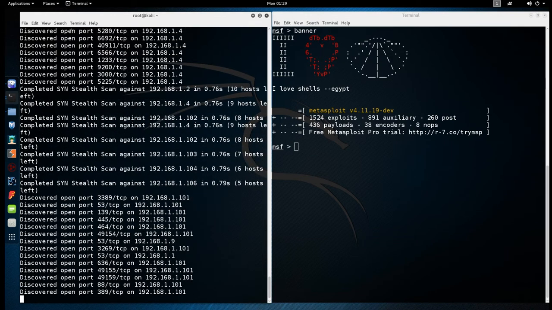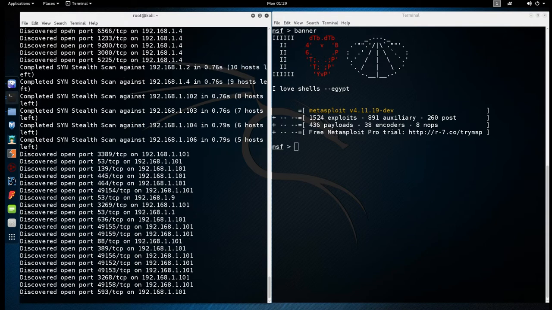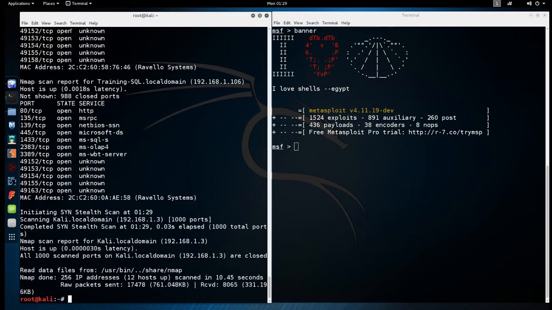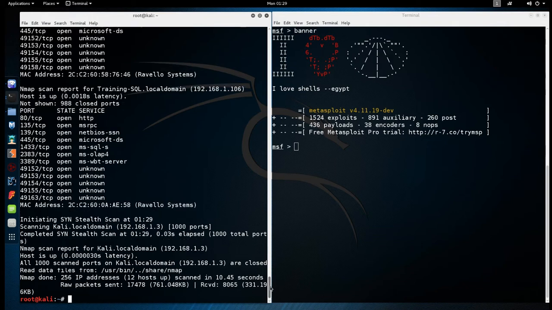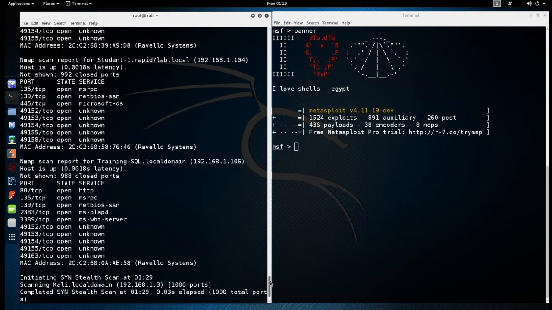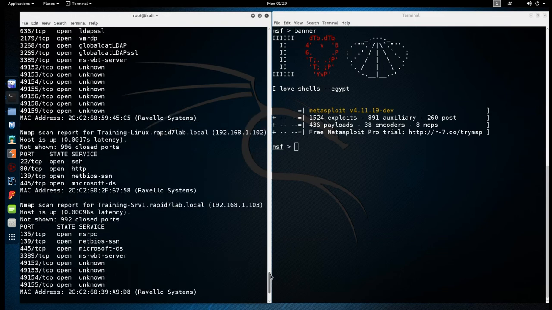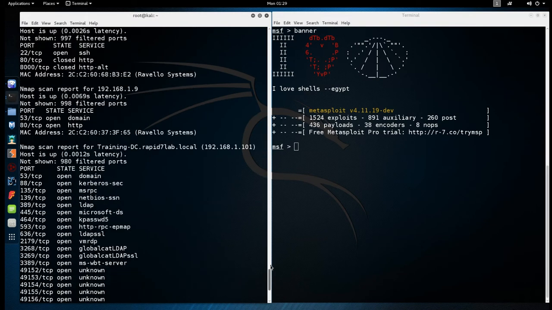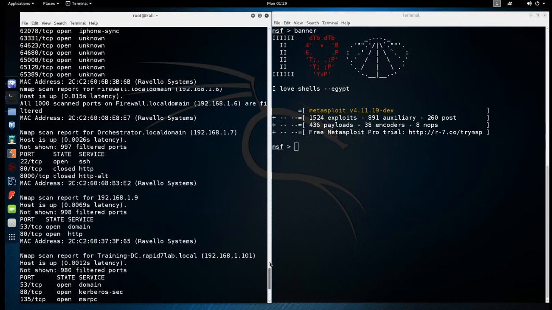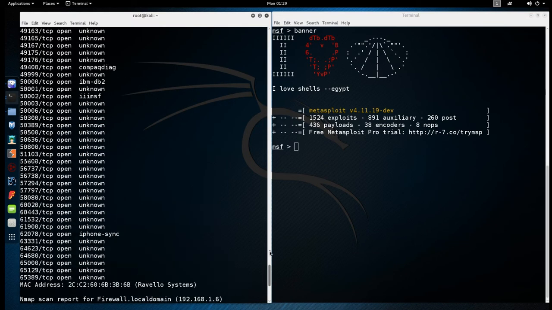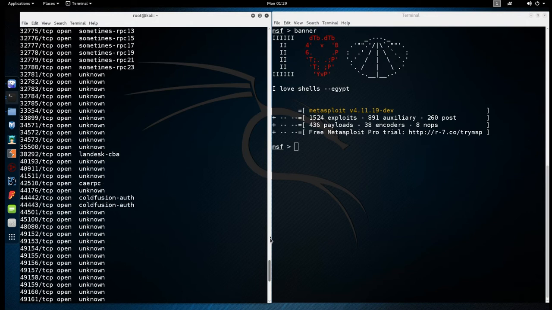Results are good. Looks like we got some stuff. That's a good sign. We're not on some dead subnetwork or anything. All right, awesome. So let's work our way from the bottom up and see what we have. So it looks like some usual suspects here. Maybe a Windows box. We got another maybe Windows, maybe Linux. We got port 22. That's good. More Windows, Linux. Let's see what we got here. Just keep scrolling. Okay, so this is interesting.